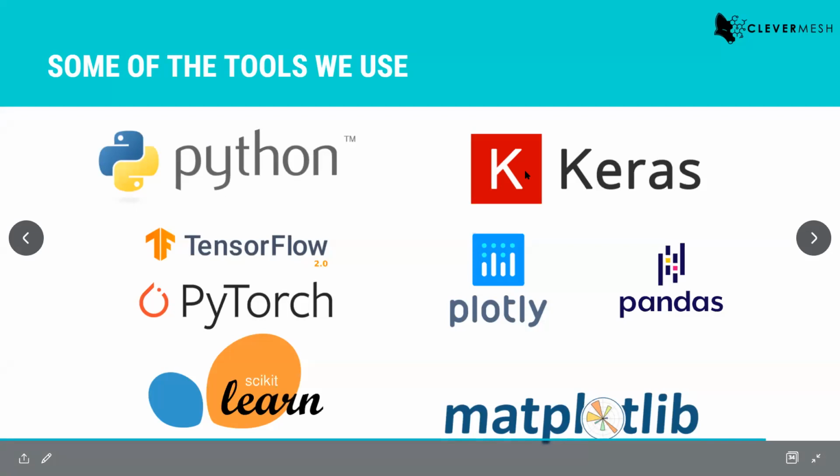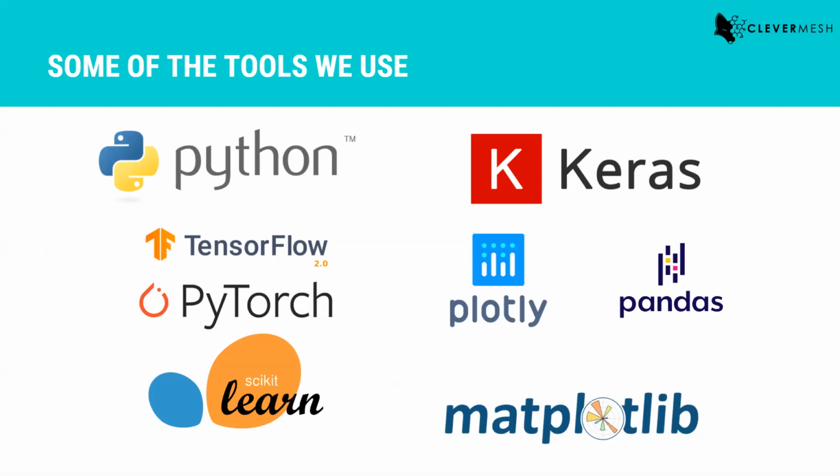For our deep learning models, our first choice is always Keras and TensorFlow. Apart from that, in some cases we use PyTorch, and for some simpler applications we use scikit-learn. For time series analysis, there is a very good library called statsmodels, which is very helpful. We also use Spark.